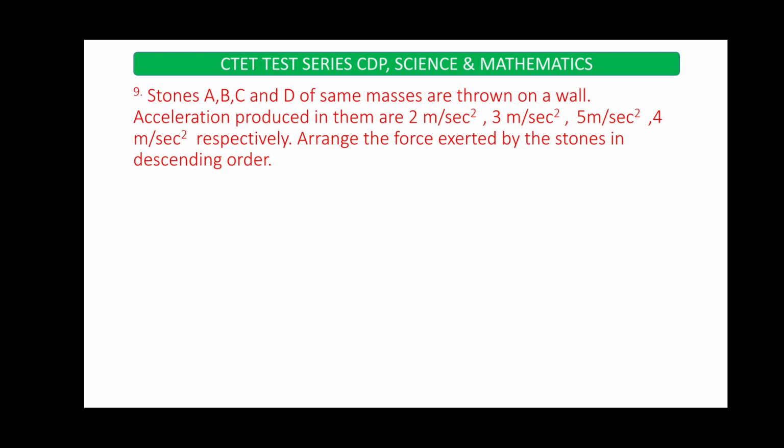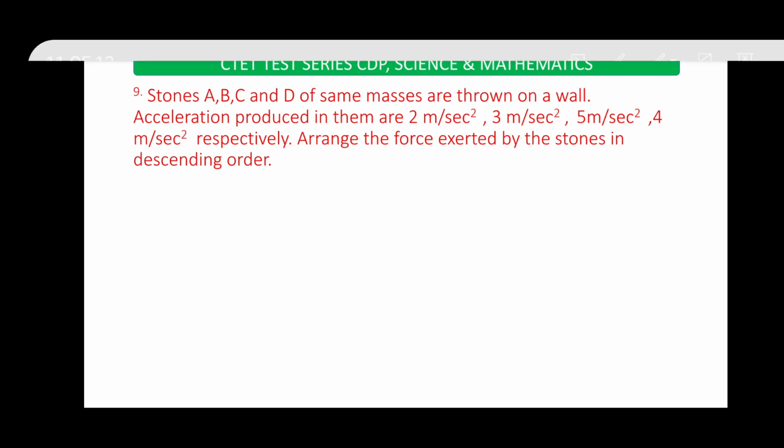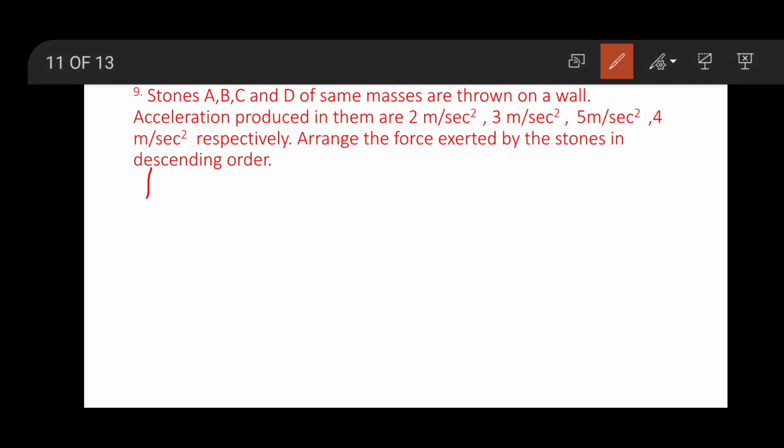Question 9: stones A, B, C and D of the same masses are thrown at a wall. Acceleration produced in them are 2 meter per second square, 3 meter per second square, 5 meter per second square, 4 meter per second square respectively. Arrange the forces exerted by the stones in descending order. We know the formula F is equal to ma.